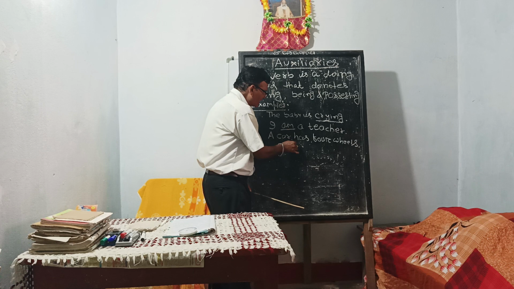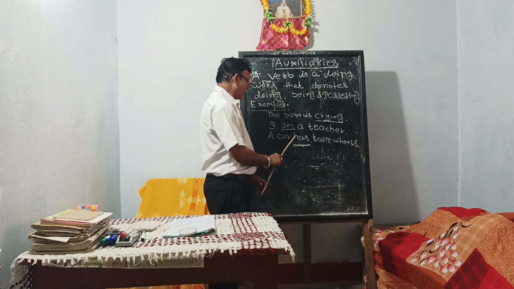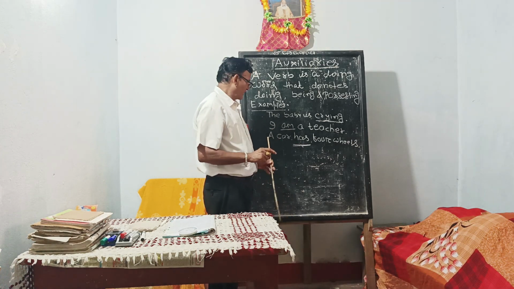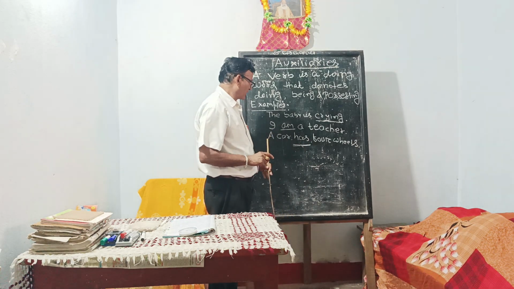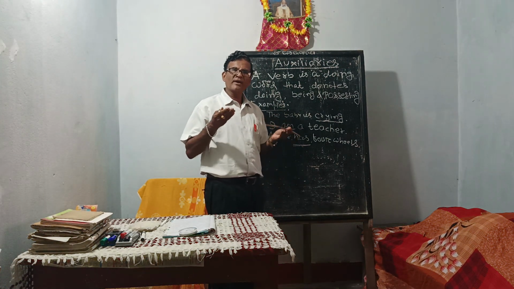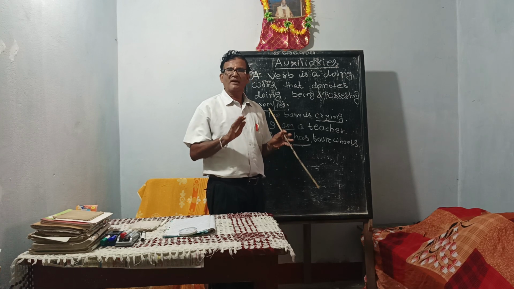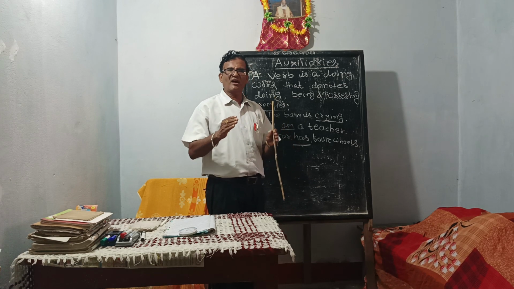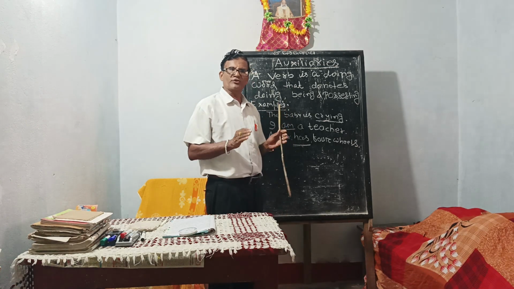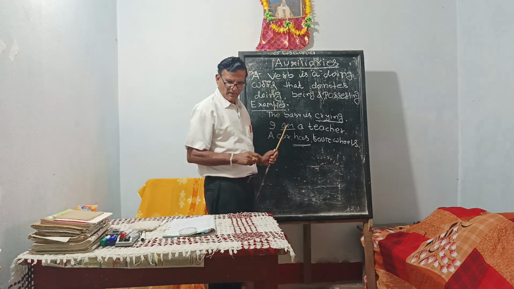A car has 4 wheels. Has is the verb. It denotes possessing. I have a scooter. You have a motorcycle. They have cars. So has and have, these verbs, indicate possession. So this is the meaning of the verb.